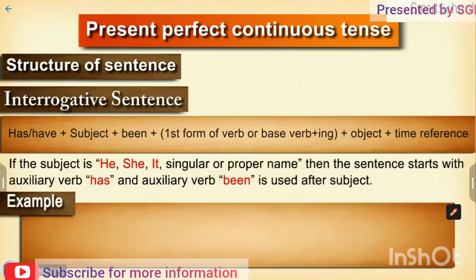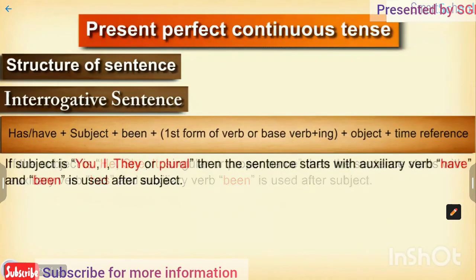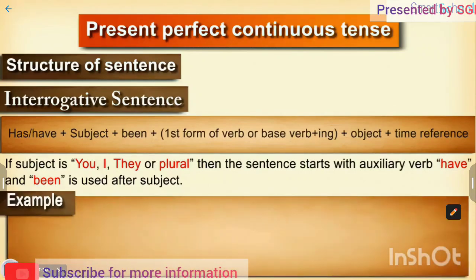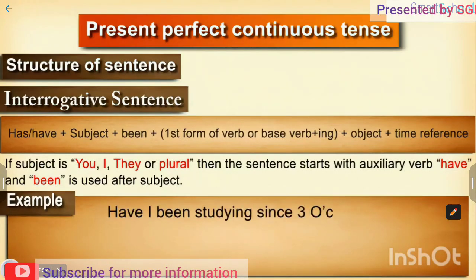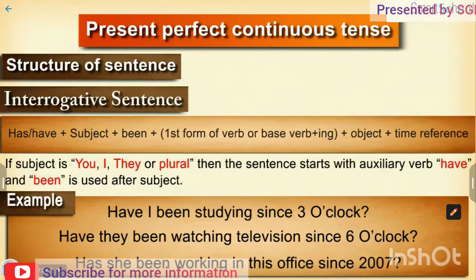For example, has he been watering the plants for 2 hours? If the subject is you, I, they or plural, then the sentence starts with auxiliary verb have and been is used after subject. For example, have I been studying since 3 o'clock? Have they been watching television since 6 o'clock? Has she been working in this office since 2007?